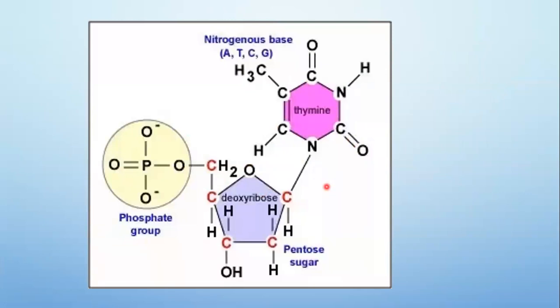More such monomers or nucleotides bind to form DNA. The three components present in each nucleotide are the sugar, the pentose sugar, a base, here it is thymine, and the phosphate. So these three components constitute a single nucleotide.